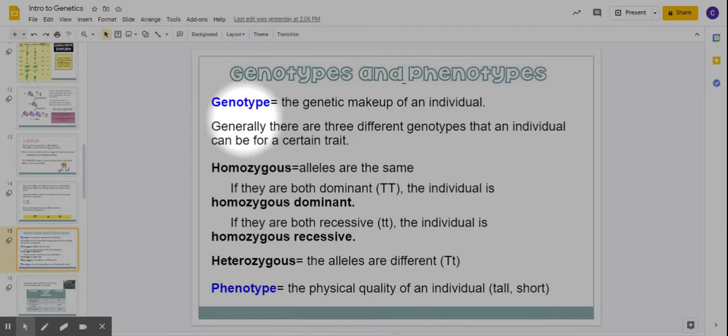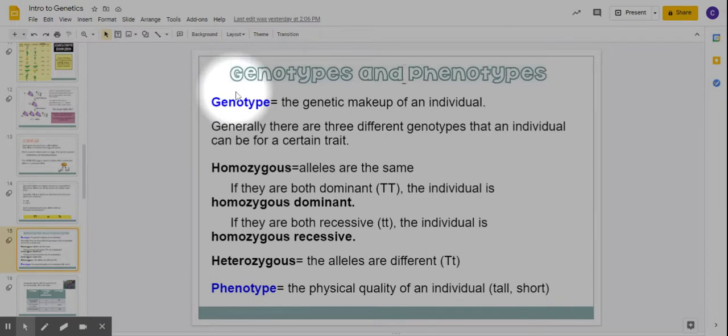We got lots of words. Genetics has lots and lots of definitions, okay? So here's a list of some of those definitions. Genotype, that's your actual genes. That's the big T and the little t. It's what is in your actual DNA. That is the opposite of, if we come down here, phenotype, which is what it actually looks like. Is the plant tall or is it short?